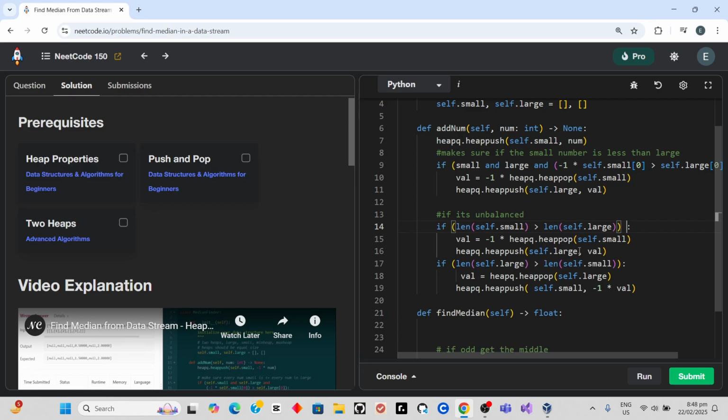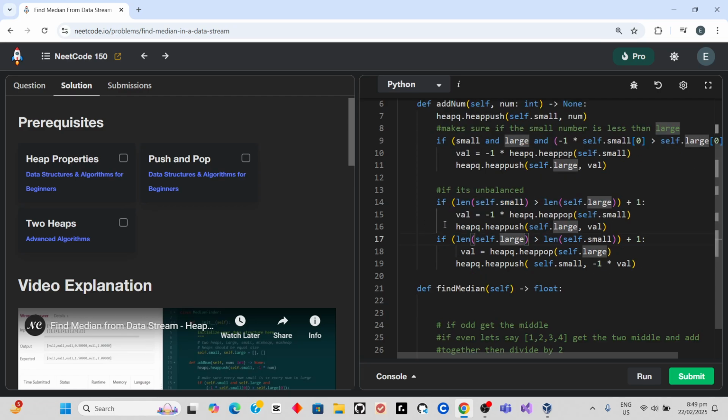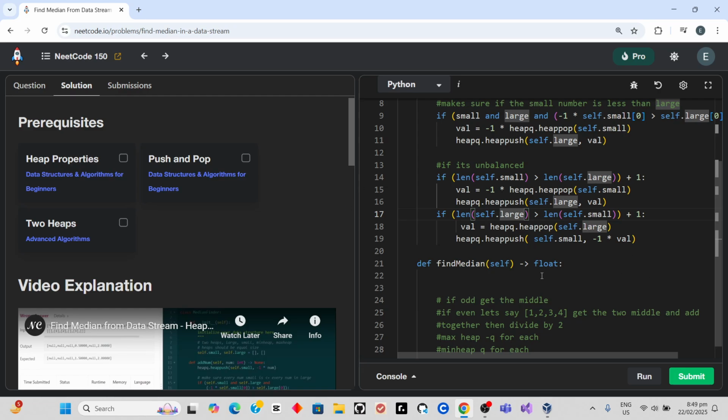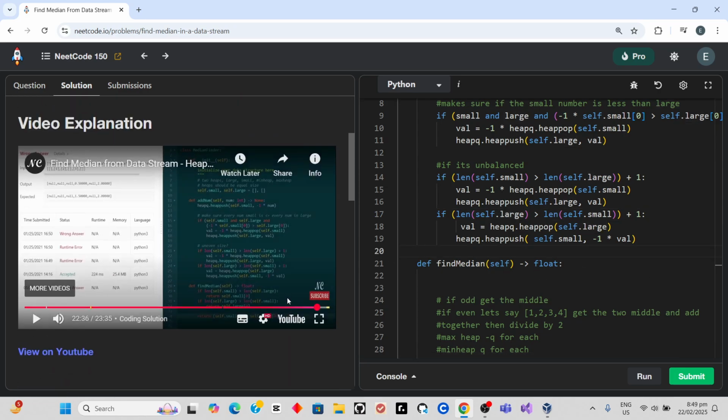So that is if this one is two greater. Let's say this is two and this is one, so if it's one plus one, well it's not greater than it, so that means it's not going to do this. But once this one got too big, so let's say it's three and this is one, one plus one is two. That means it's now unbalanced since this one's too big by two, so basically even it out. And after that, I think we're pretty good now.